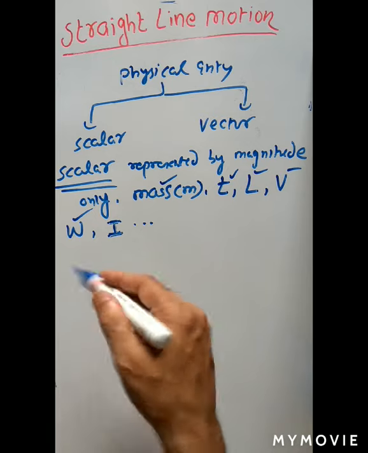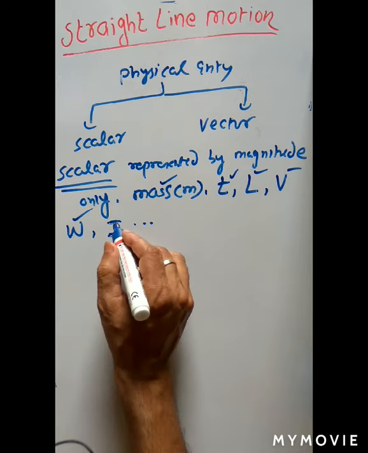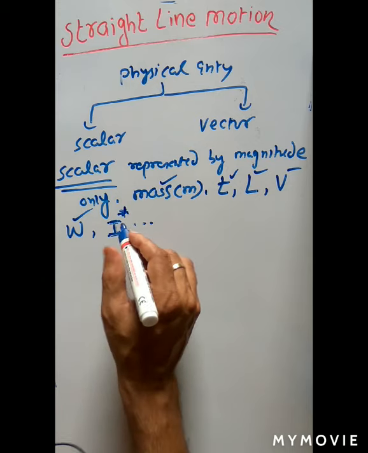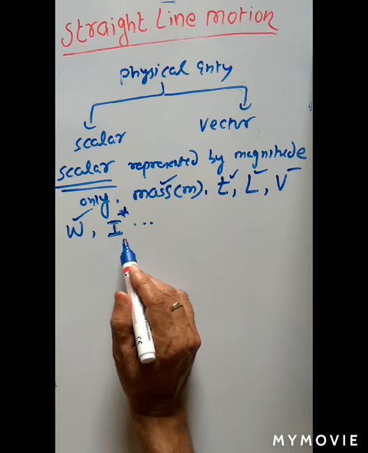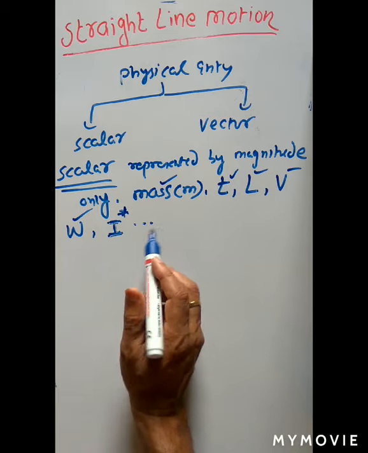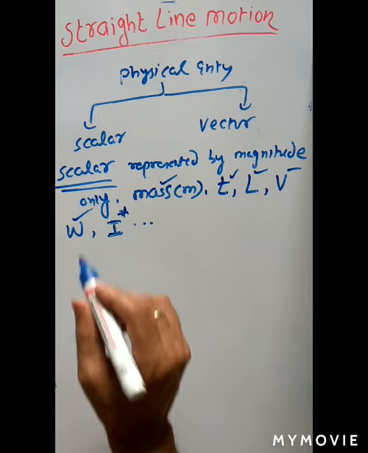I will explain in the later part. For the time being, remember this is an important question: though current has direction as well as magnitude, why is it called scalar quantity? Your answer will be, current cannot be added vectorially. It is added algebraically. That's why current is called scalar quantity.